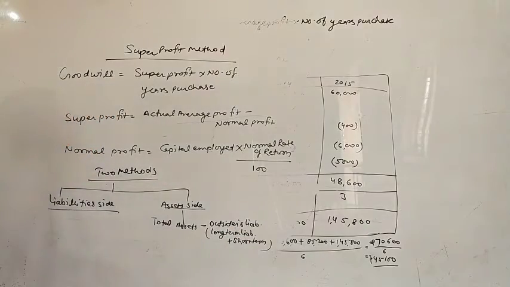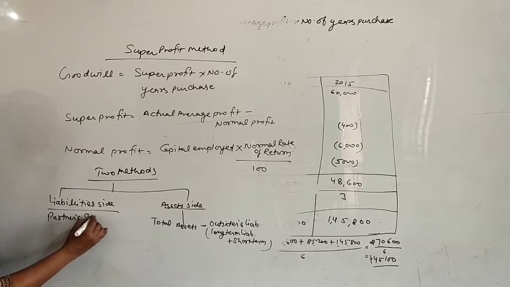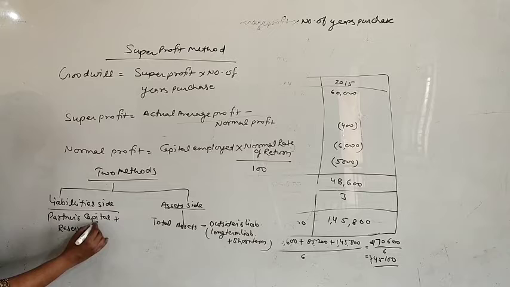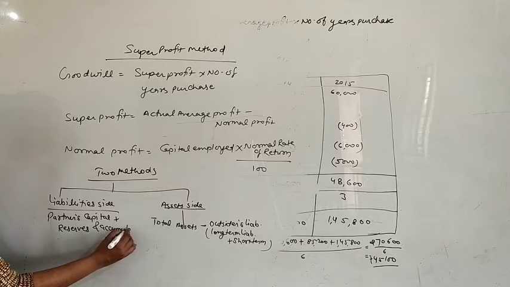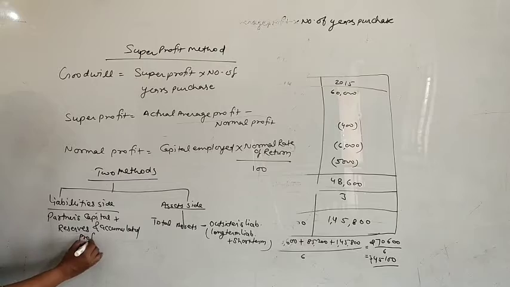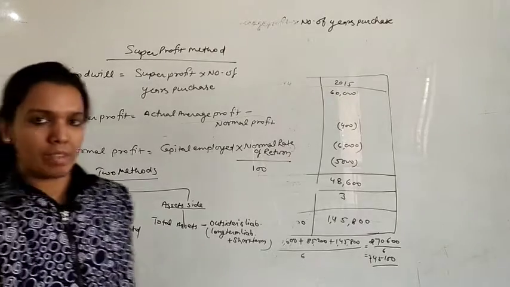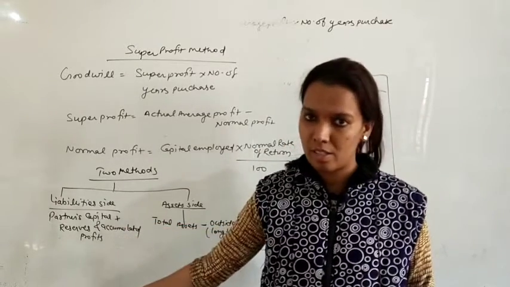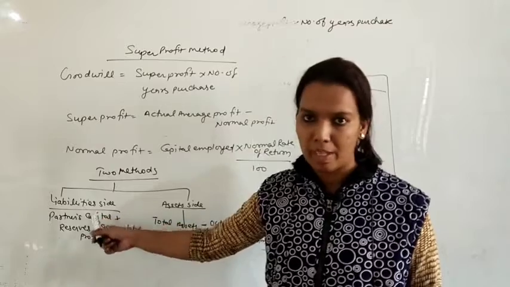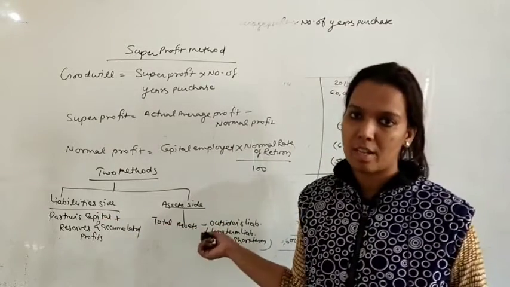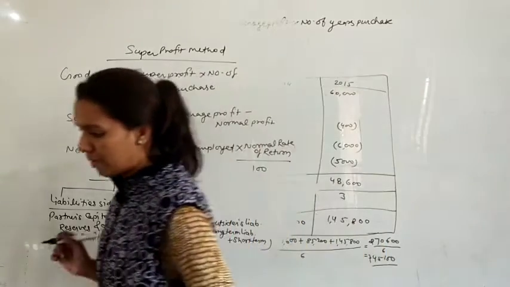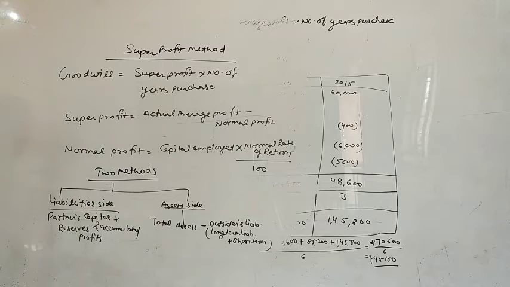But if you have some other information like partners' capital plus reserves and accumulated profits, these are 2 methods of finding capital employed, and this will be based on the information given in the question. If you have related information about capital and reserves, then you will add both and that will be capital employed. If you have total assets and outsider liability, then you will find total assets minus outsider liability. So these will be 3 or 4 main formulas.